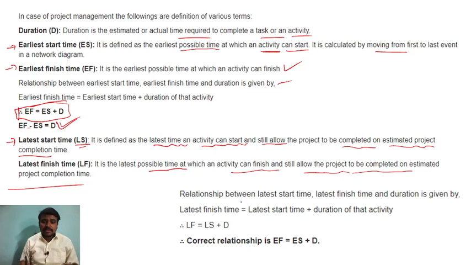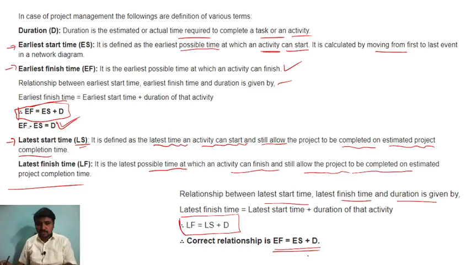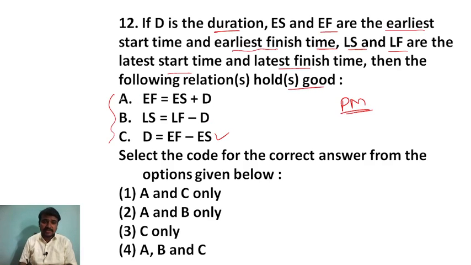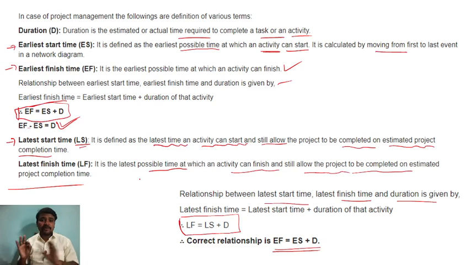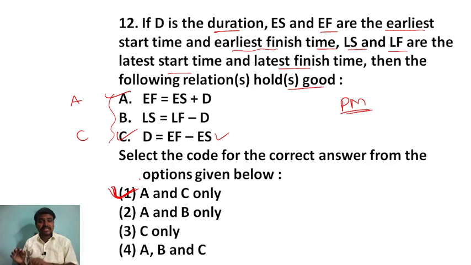Understood. Now the relation between latest start time, latest finish time and duration is given by what? LF is equal to LS plus D. So the correct relation, if we call it, is EF equal to ES plus D. So A and C is the correct answer for this question, right? If you remember all these concepts, then only you can answer this type of question. This is from project management.